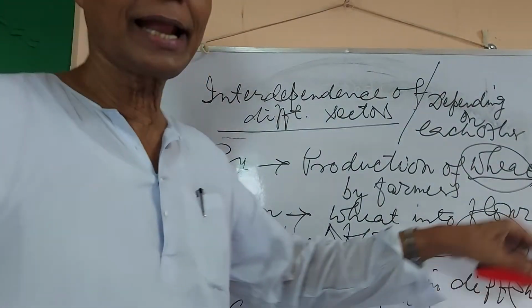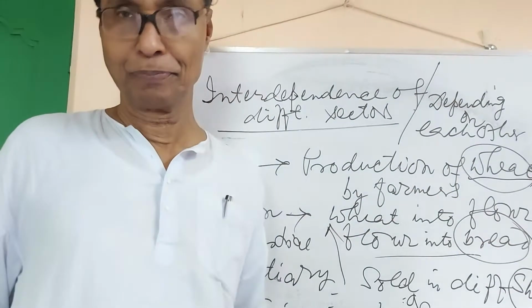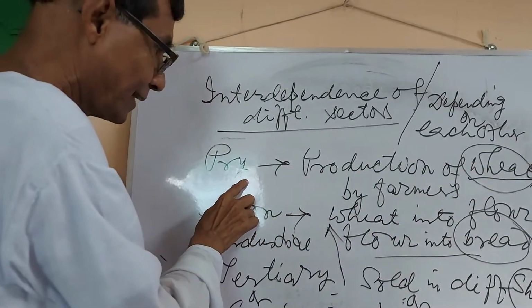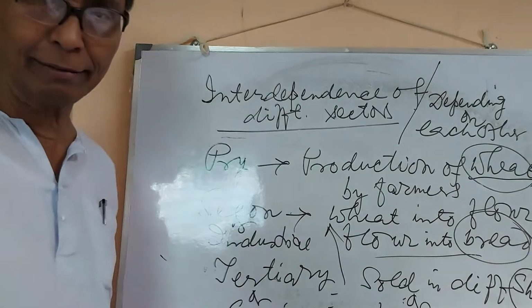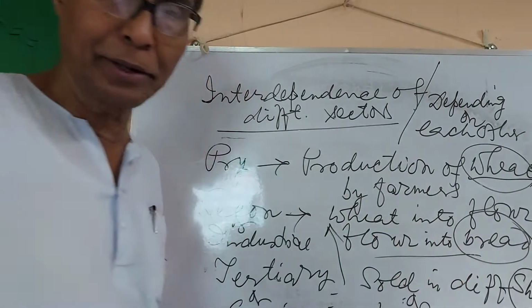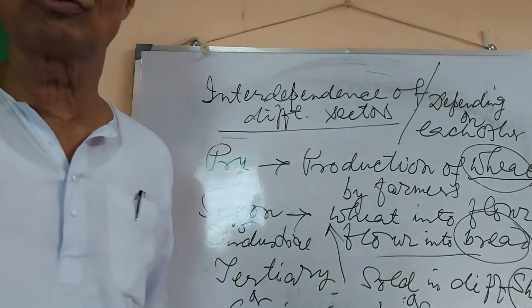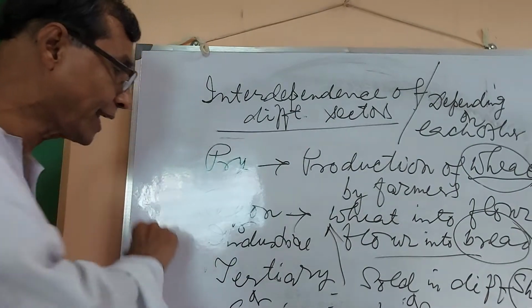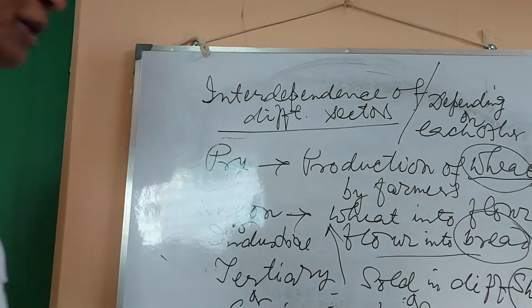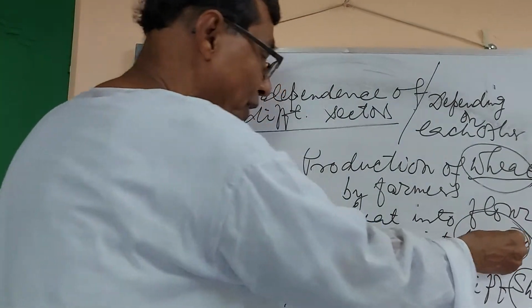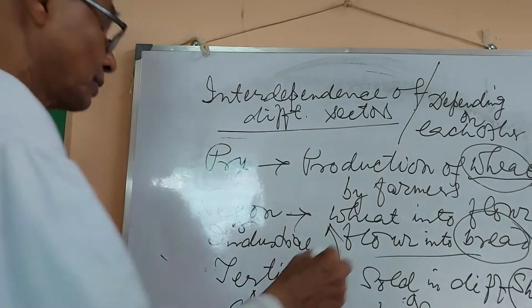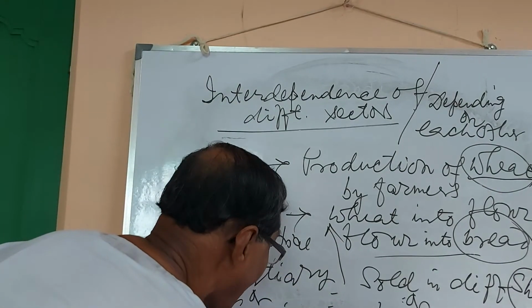Again, after production of wheat, the primary sector has to depend on the secondary sector for turning wheat into flour and flour into bread. And then again, the secondary sector has to depend upon the service sector, because bread must be carried and sold in different shops, and that is transportation.